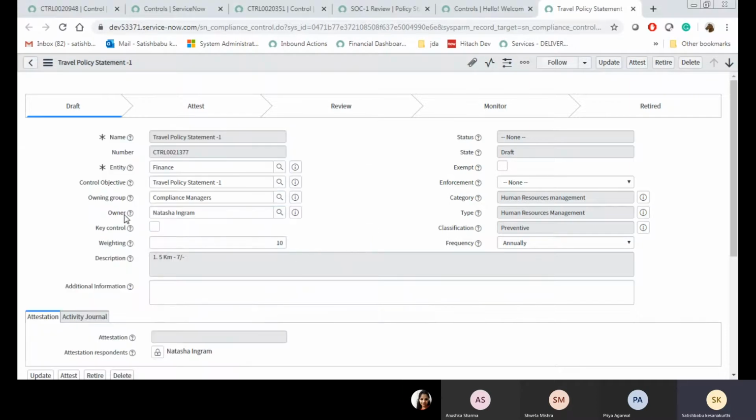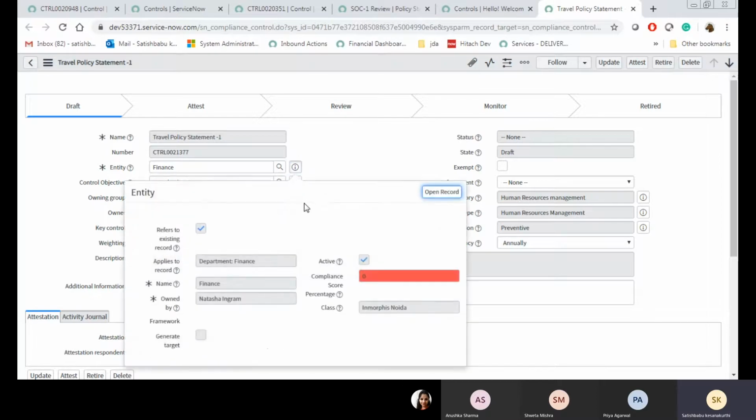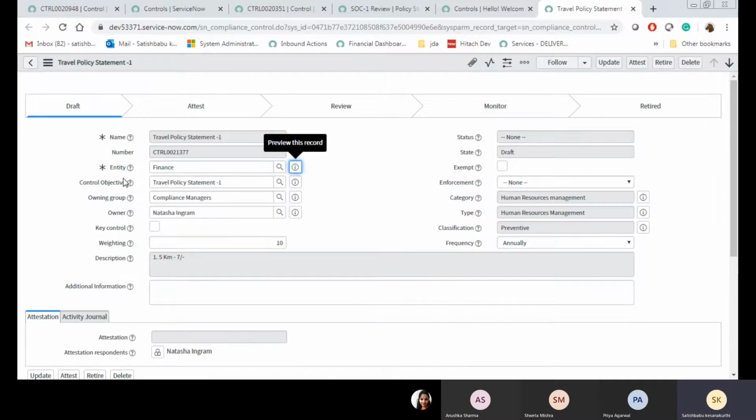Compliance managers: who is the owner of the particular control? This owner comes from this entity. In out of the box, this owner will populate from the entity. Who is the owner of the entity? Let us check it. See here, Natasha Ingram. She is the owner of this profile. When you attach this entity to this field, the entity owner becomes the control owner.